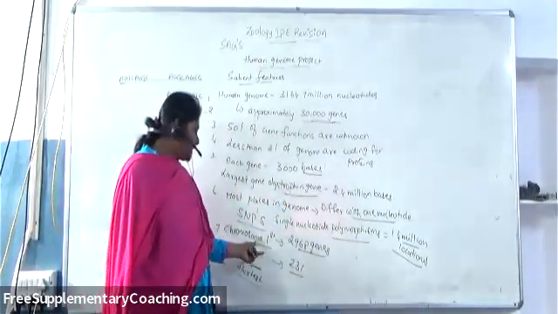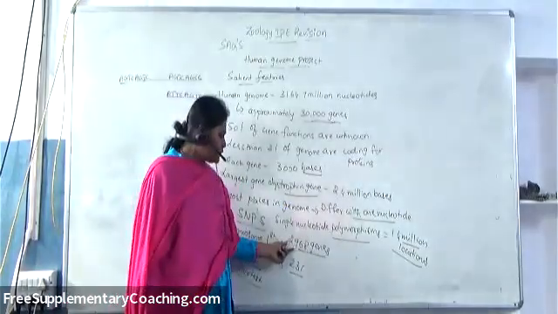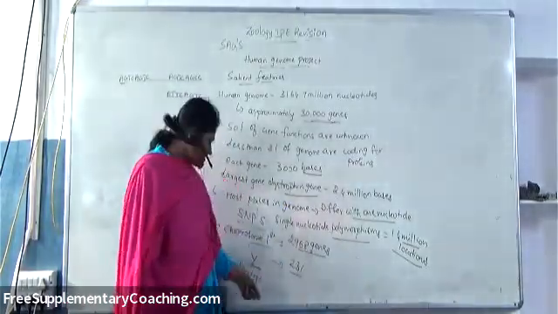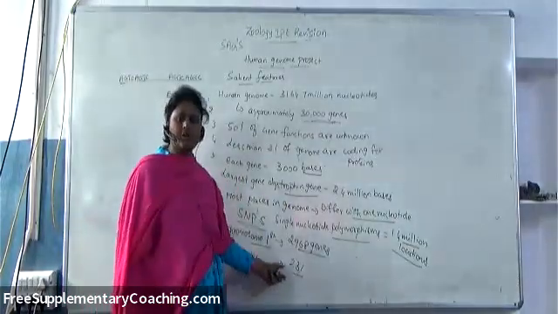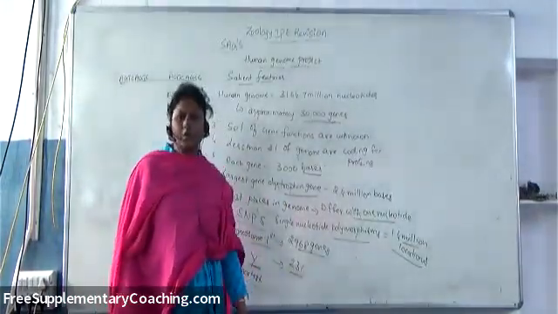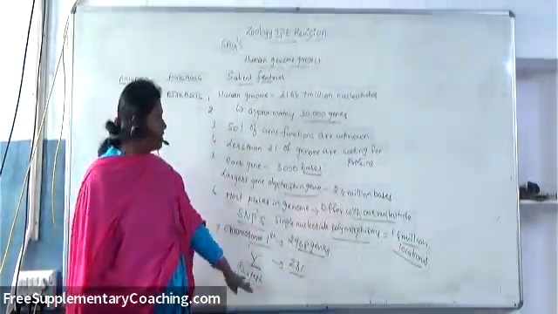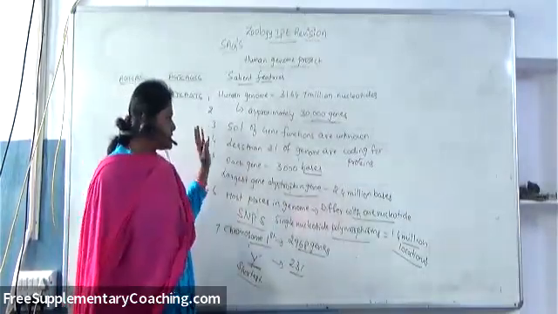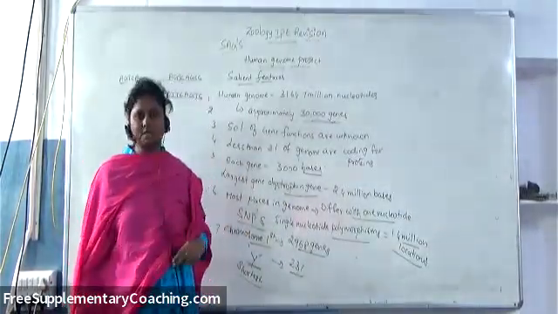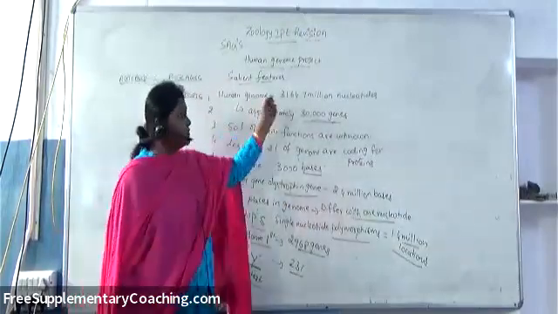And chromosome 1 contains 2968 genes, whereas the Y chromosome is the shortest one, which contains only 231 genes. So like this, at least some of these important salient features you should write about the human genome.